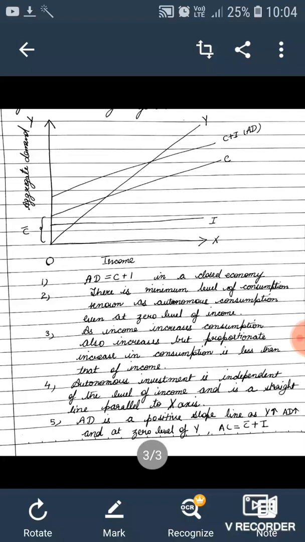Aggregate demand is also an upward sloping positive line, and it shows that when income increases, aggregate demand also increases. What is aggregate demand at zero level of income? Yes, it is C bar plus autonomous investment: autonomous consumption plus autonomous investment. In this way, we are able to understand graphically the concept of aggregate demand using consumption and investment.